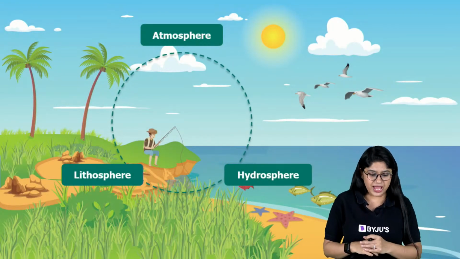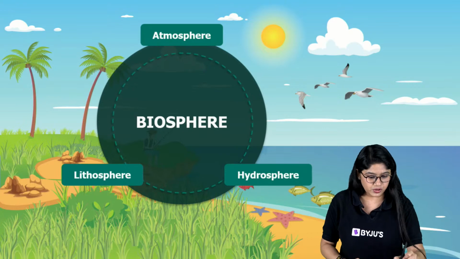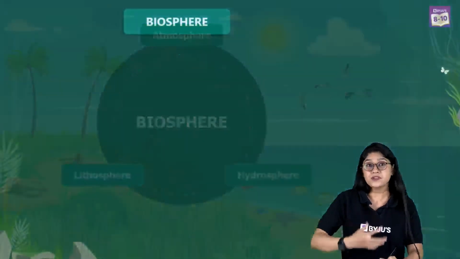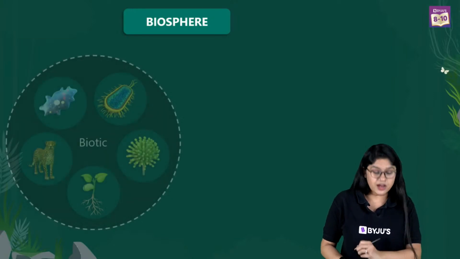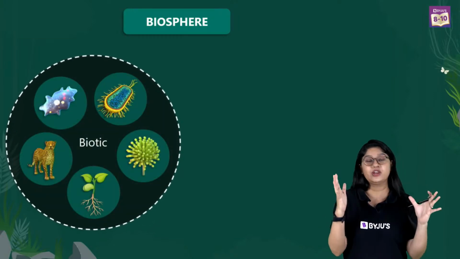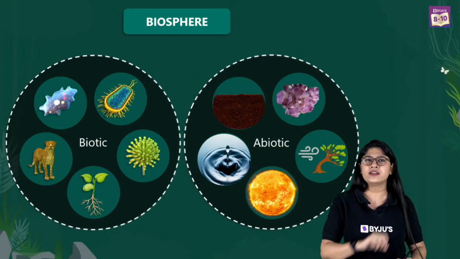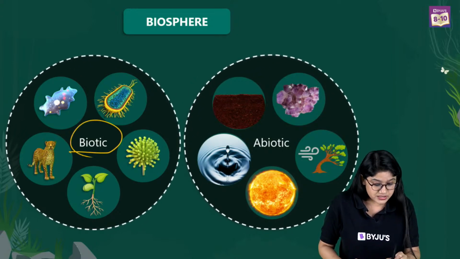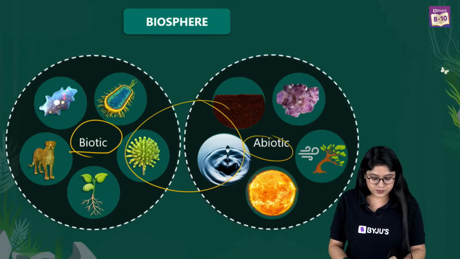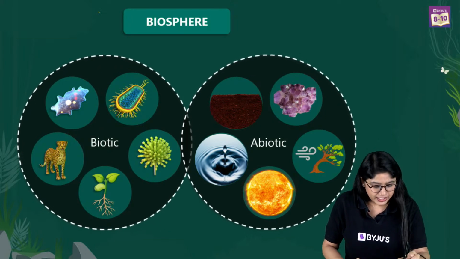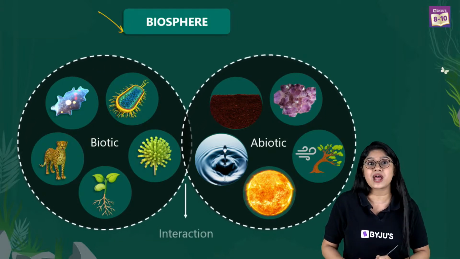So in the biosphere, of course, we have the atmosphere, which is a part of it. We have the lithosphere and the hydrosphere. When we talk about the biosphere, there are biotic components like you and me, the living components, and then we have the abiotic components, the non-living components. When there is an interaction between these two components, of course, we have it in the biosphere. In the biosphere only we'll see the interaction.